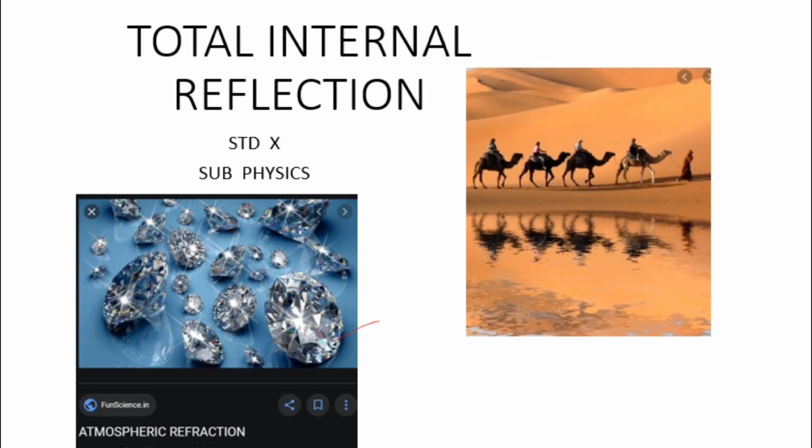And you would have seen these mirages when you travel in a bus or car during hot weather conditions. When you look at the road at a faraway distance, you would have seen that some sort of water appears on the road. That you call mirages. In Tamil, you say it as "kaanal neer". So that is due to the total internal reflection only.